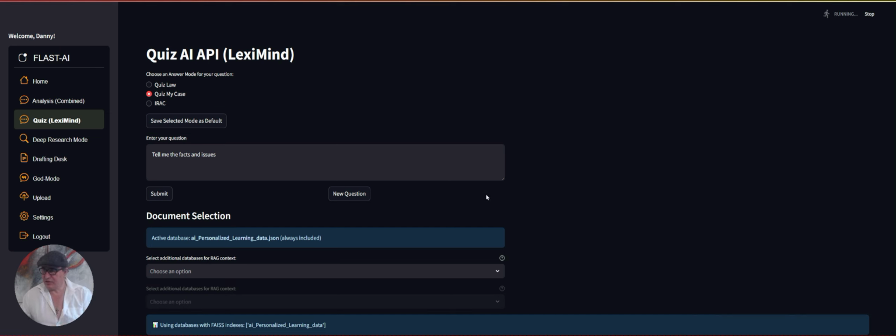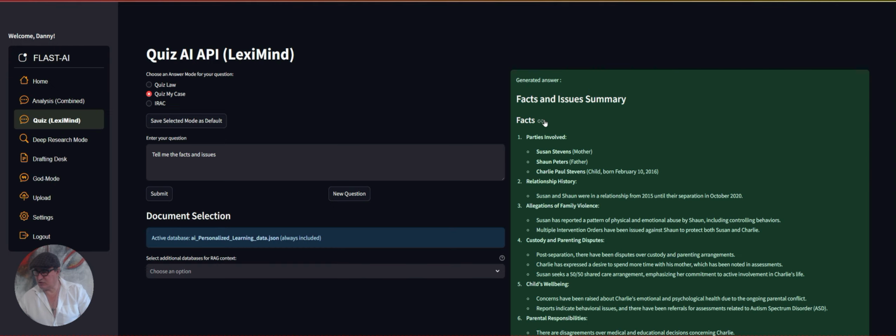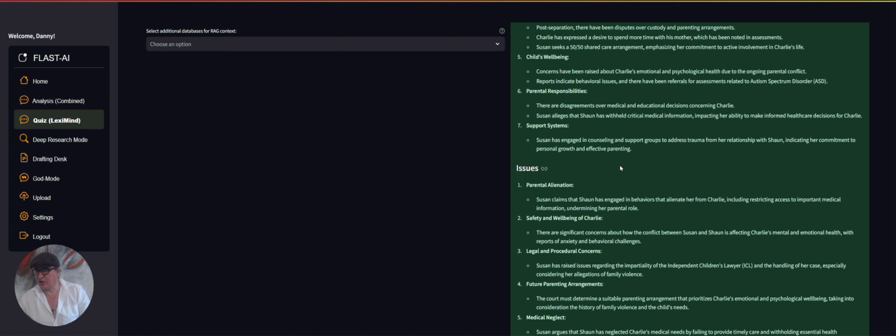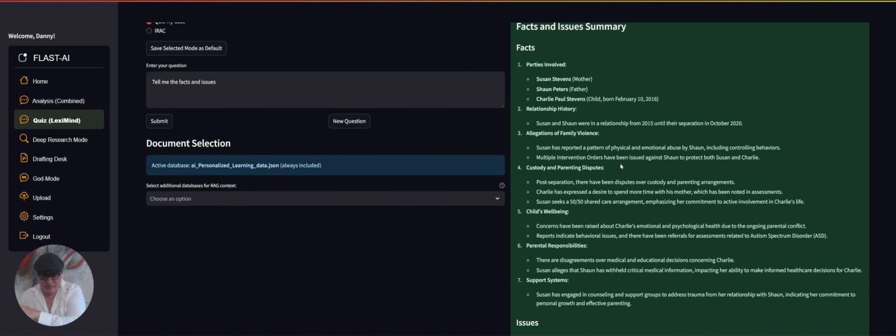So here we're back into Quizlexi Mind, and I'm just verifying the previous saves of information that we've saved to this database, we can see what comes up now. So here it is. It's got the facts, it's got the issues, and it's got a conclusion. So you can see it's remembered what we've previously told it.